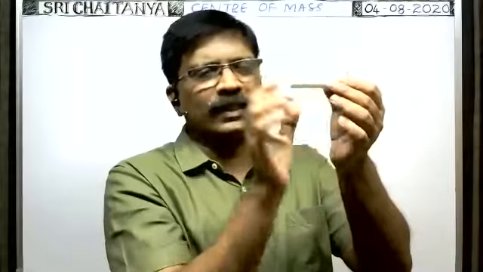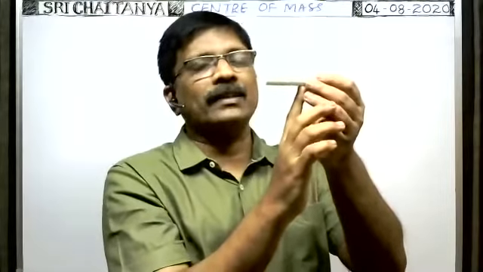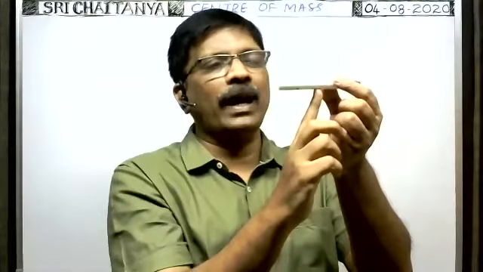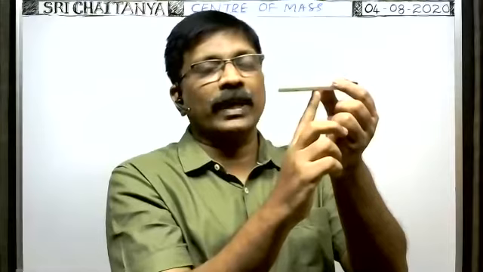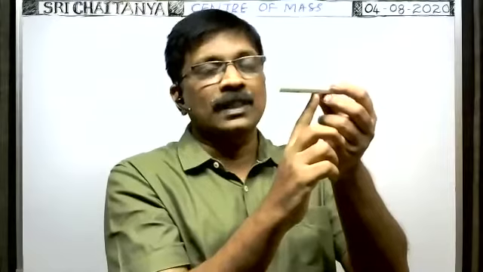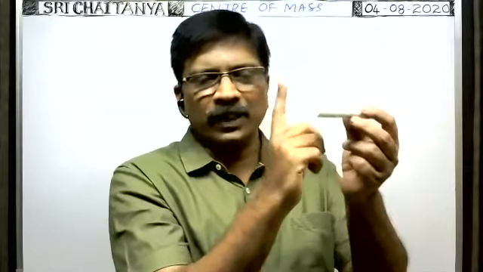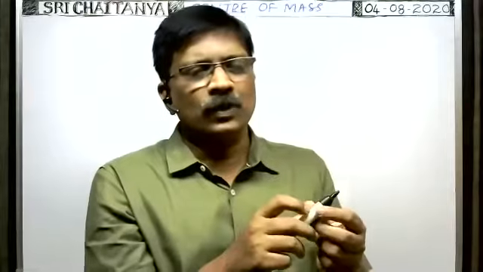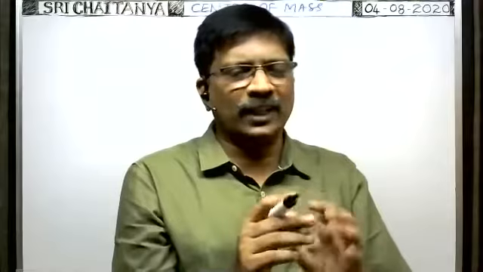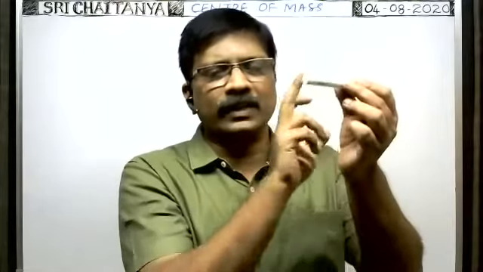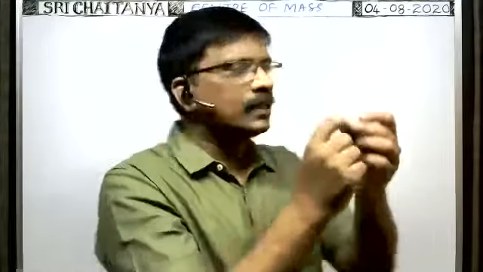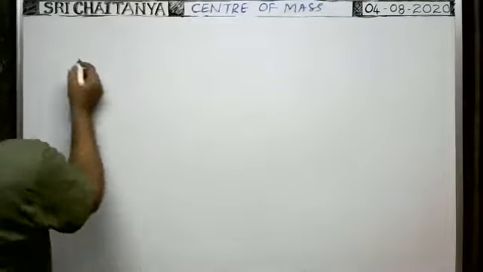This cylinder or marker pen will be balanced. So at that point, even if we do not hold the marker pen, it will be balanced over the top of the nail. At that time, the total mass of this cylinder or marker pen seems to be concentrated on the tip of the nail only. Actually, the total mass is not concentrated exactly at that point. The mass is distributed, but whenever it is balanced over this, you see here, center of mass.